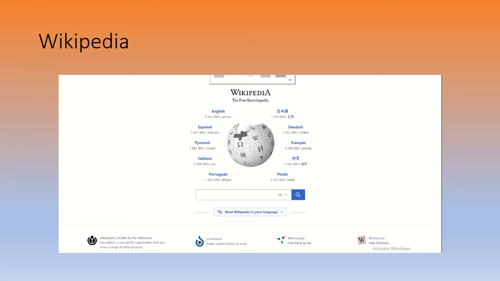We would never ever say according to Wikipedia. I think we all know that. According to a Wikipedia article, the Haisla people are people who are indigenous to this part of Australia. So we wouldn't do that. We'd go directly to the actual article.